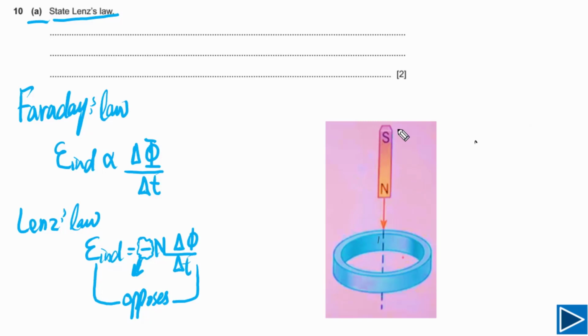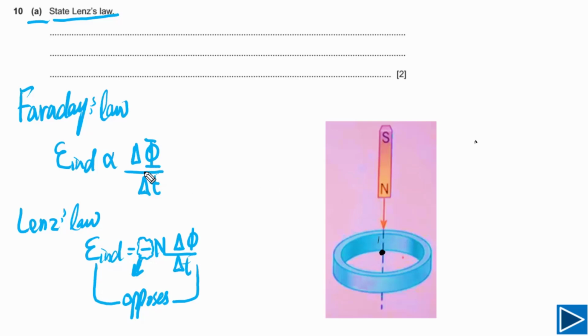Here you can see we have a magnet, and this magnet is approaching a ring, and this ring is made of metal. It simply means it is a conductor. As this magnet is approaching, you need to understand what is changing here, inside this conductor. As the magnet is approaching, the magnetic field inside this conductor is increasing, meaning the magnetic field here is getting stronger and stronger. So there is a change in magnetic field, or we can say there is a change in magnetic flux.